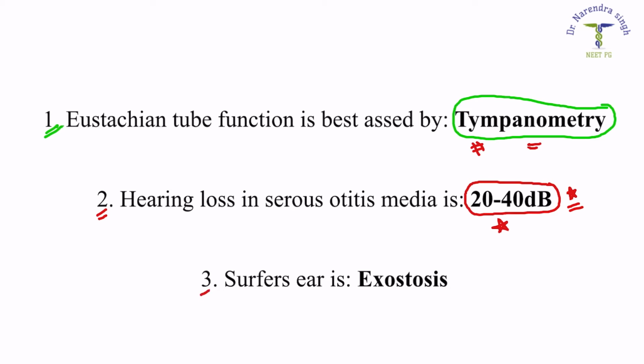Now question number 3, which is a direct question, asks that surfer's ear is. So the exostosis of the external auditory canal, the synonym for this is surfer's ear.